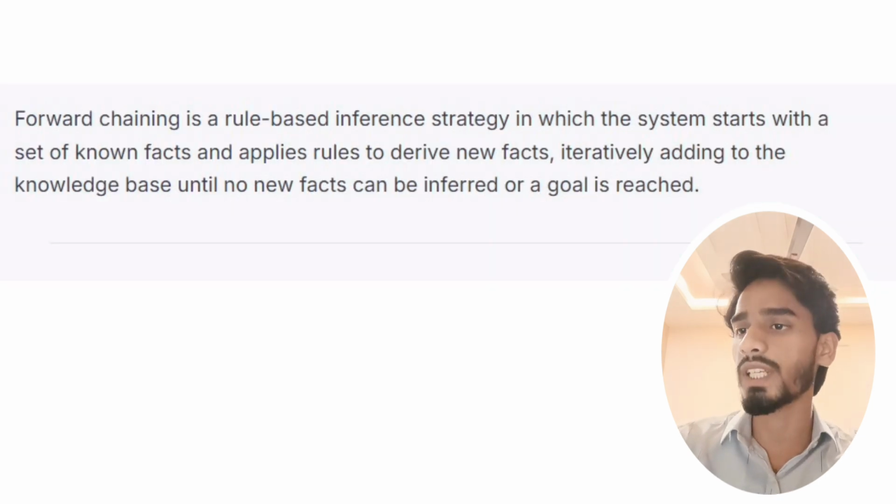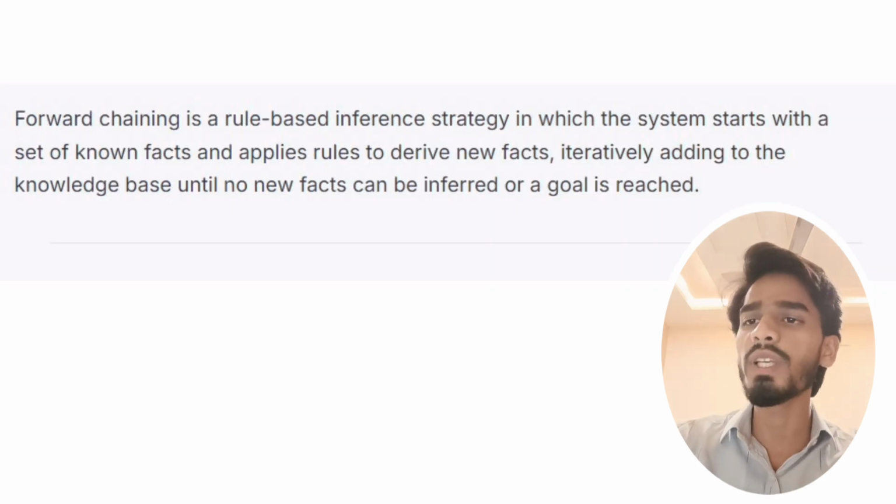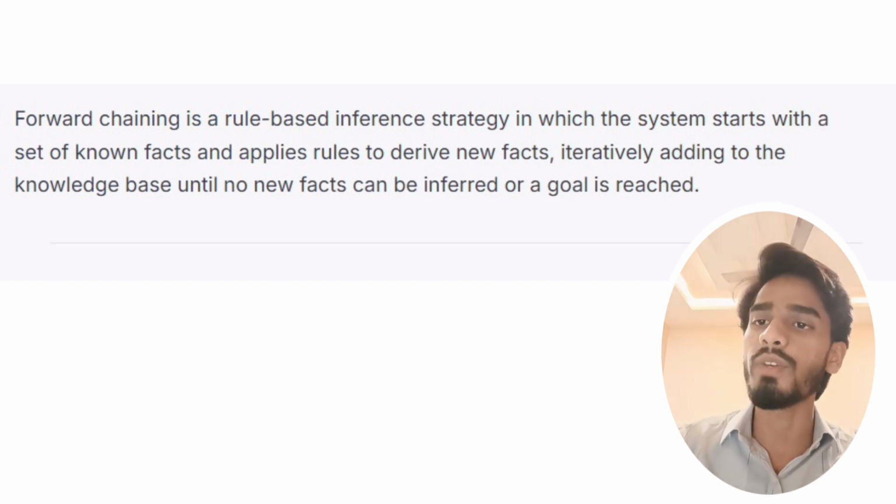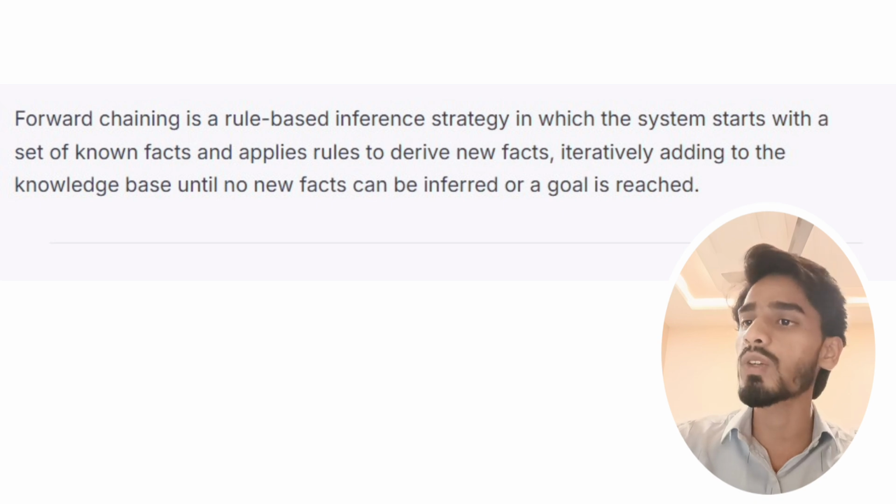Now, what is forward chaining? Forward chaining is a rule based inference strategy in which the system starts with a set of known facts and applies rules to derive new facts, iteratively adding to the knowledge base until no new facts can be inferred or a goal is reached.